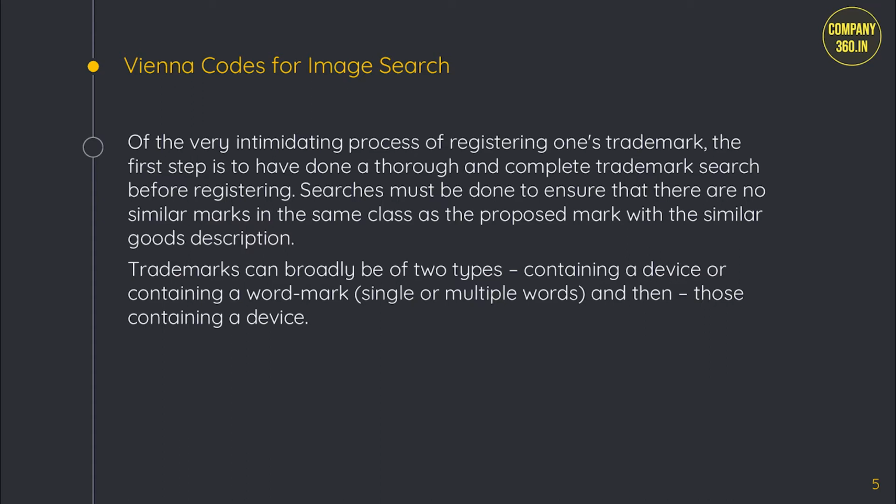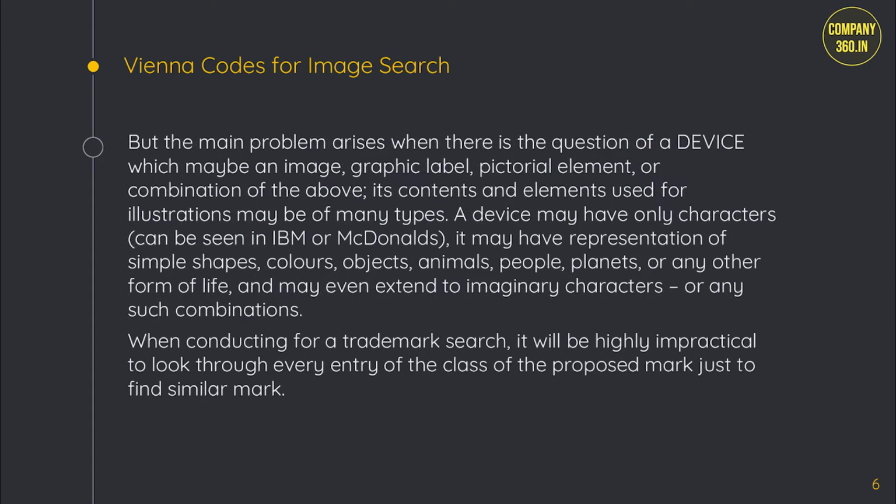Trademarks can broadly be of two types: those containing a word mark, single or multiple words, and those containing a device. But the main problem arises when there is a question of a device, which may be an image, graphic label, pictorial element, or combination of the above. Its contents and elements used for illustrations may be of many types. A device may have only characters, as can be seen in IBM or McDonald's. It may have representation of simple shapes, colors, objects, animals, people, planets, or any other form of life, and may even extend to imaginary characters or any such combinations.